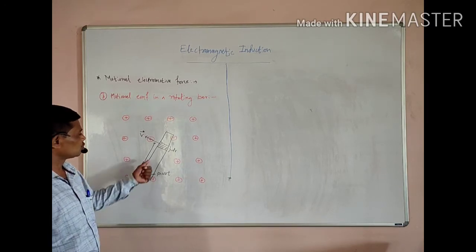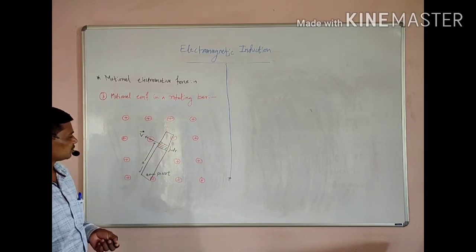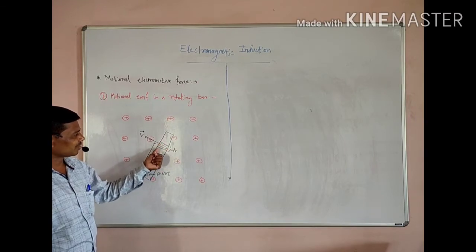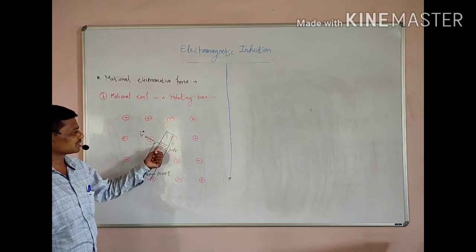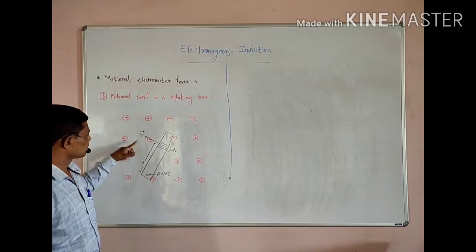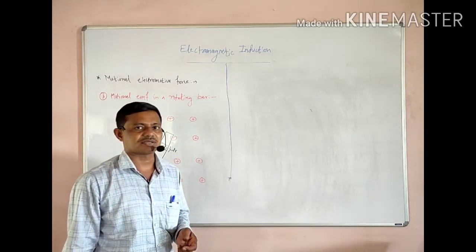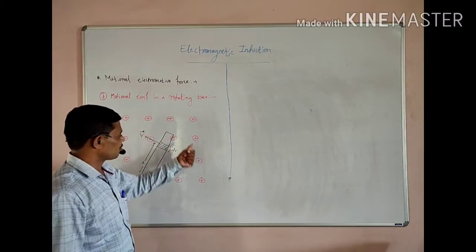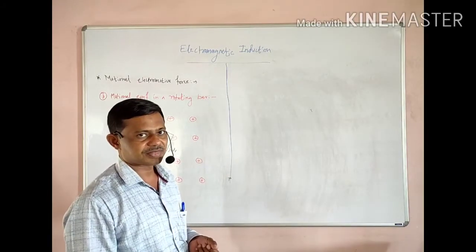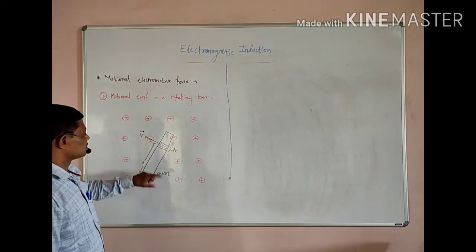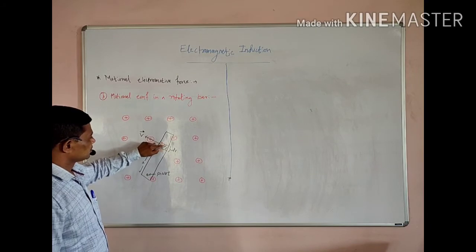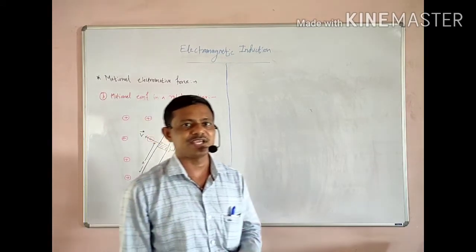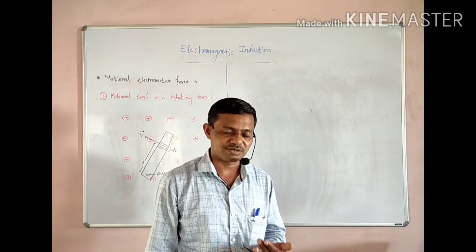To find the EMF inside this rotating bar, suppose a small segment of the bar of length dr is considered here, and let V bar be the linear velocity of this small segment inside the uniform magnetic field of induction B bar. Instead of this rotational motion, we can treat this small segment like a sliding bar in a uniform magnetic field of induction B bar.